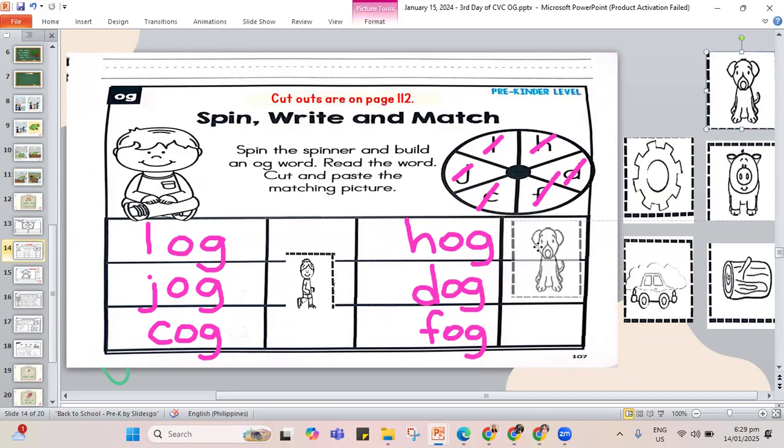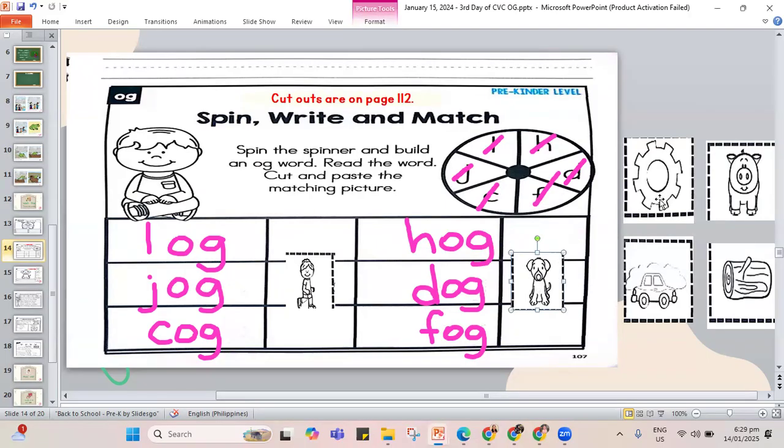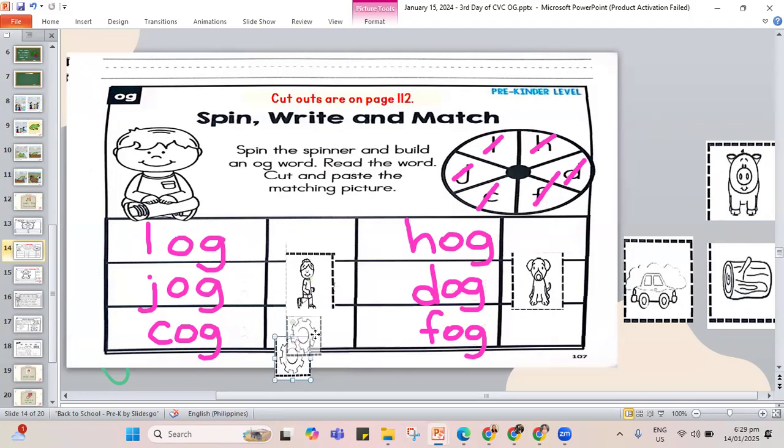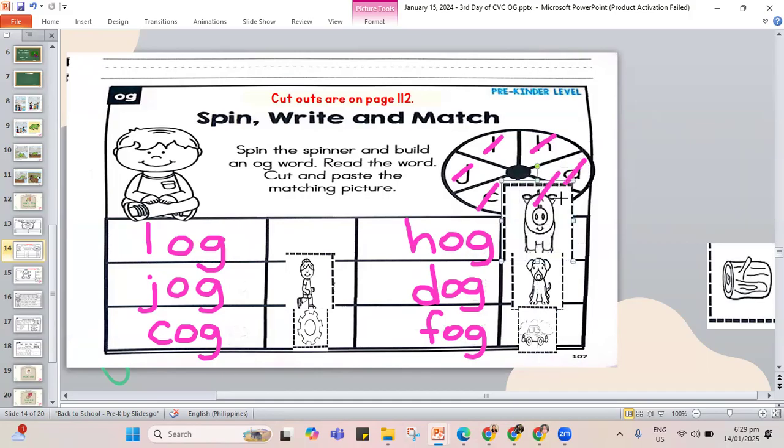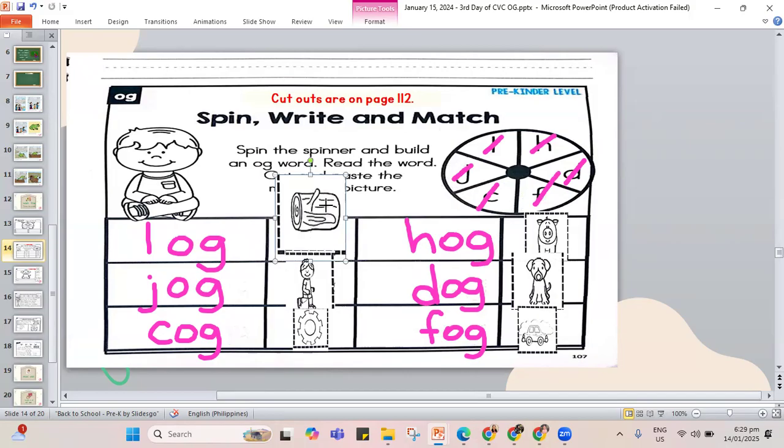Next, dog. This is the picture of dog. D-O-G is dog. We have the picture of the cog. C-O-G. This one is cog. Another one, fog. F-O-G. This is fog. Next one, I have the hog. H-O-G. Hog. And the last one, log, L-O-G. So this is how your work should look like. You have to write for your og words and paste for the pictures. Now, if you're not yet done with the work, pause the video, play it again once you are done.